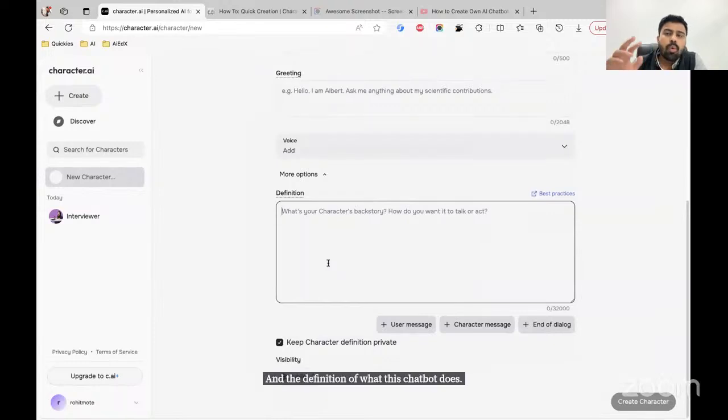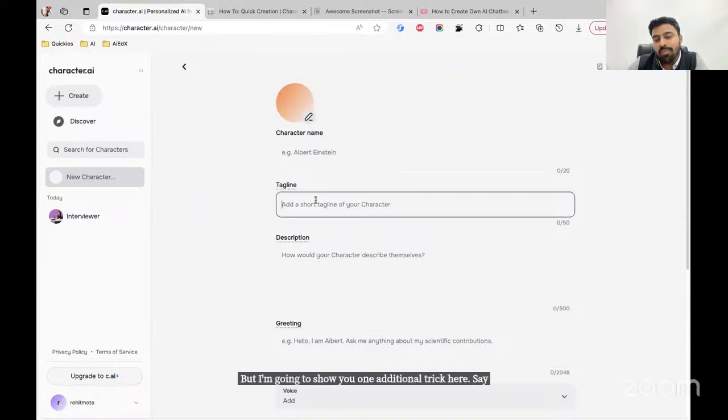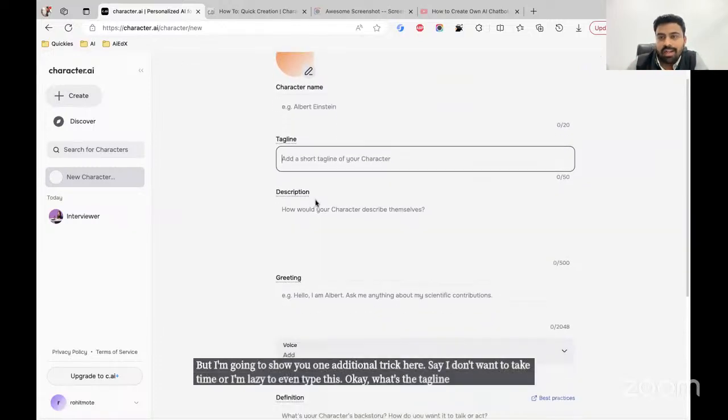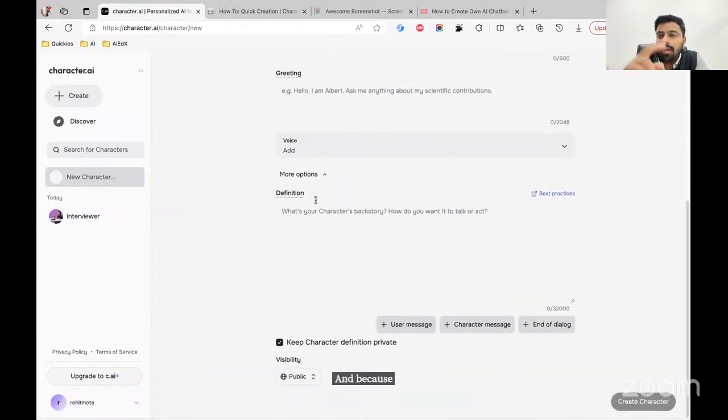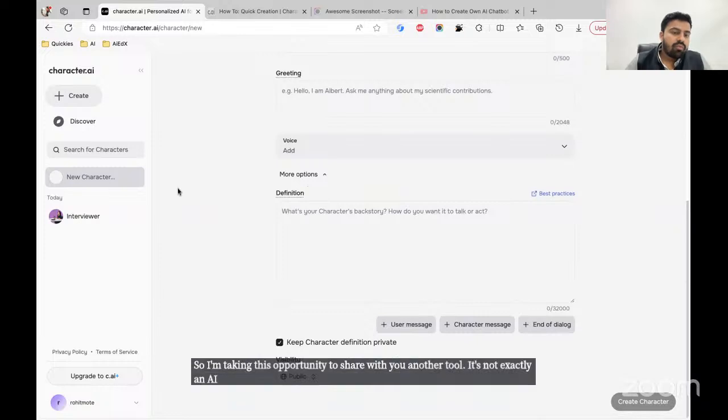But I'm going to show you one additional trick here. Say I don't want to take time, or I'm lazy to even type this, what's the tagline and description and all of that. Because of this, I'm going to show you another trick that I usually use. So I'm taking this opportunity to share with you another tool. It's not exactly an AI tool, but it's going to be helpful for a lot of you.